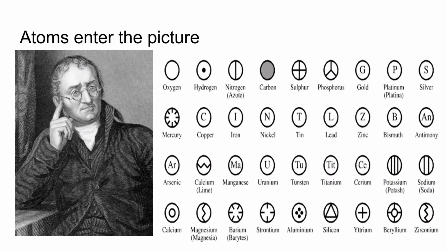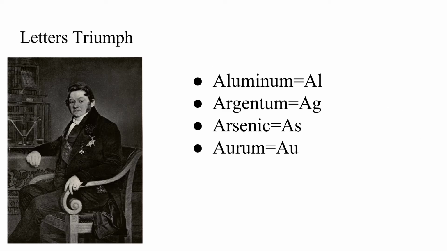Then, the infamous John Dalton came along and he proposed his atomic theory, which stated, all matter is composed of small, indivisible particles termed atoms, and atoms of a given element possess unique characteristics and weight. He also came up with these little symbols for each element, which was used for a time before this guy,